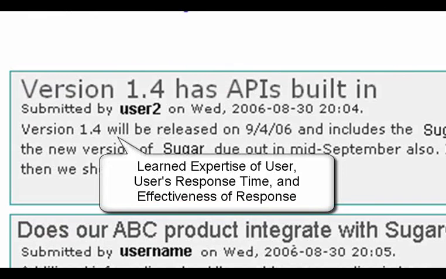The system can also learn additional expertise this user has by looking at the concepts mentioned in their response. An average response time can iteratively be developed for the user based on how quickly they respond to collaborations, such that if an urgent collaboration is created, those who tend to respond in a timely manner can be invited first. After the user has posted their response, other users of the collaboration can rate the effectiveness of that response so that the system can learn the effectiveness of this user for that particular area of expertise.